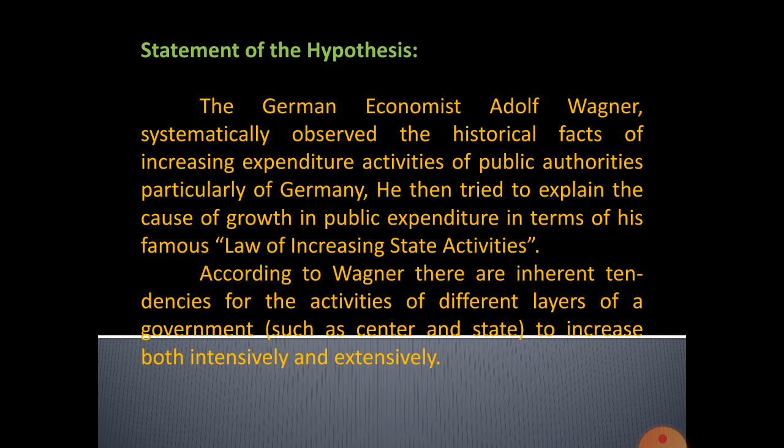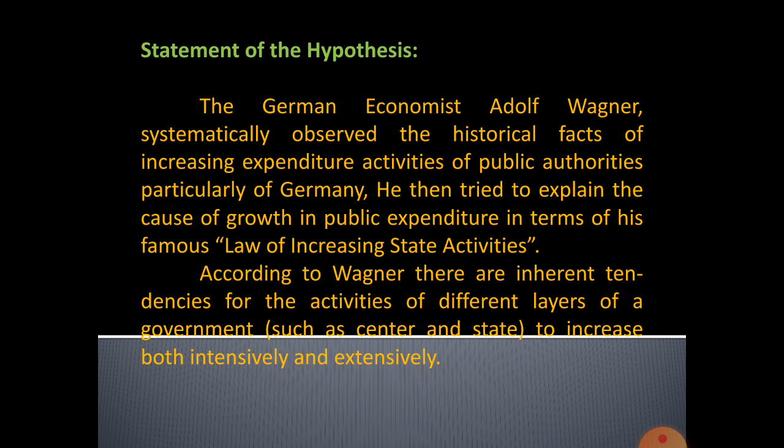So, the statement of the hypothesis: the German economist Adolf Wagner systematically observed the historical facts of increasing expenditure activities of public authorities, particularly of Germany. He then tried to explain the cause of growth in public expenditure in terms of his famous law of increasing state activities. Adolf Wagner observed the historical facts of how the expenditure activities of public authorities like central, state, and local increased, particularly in Germany, because he was a German economist.